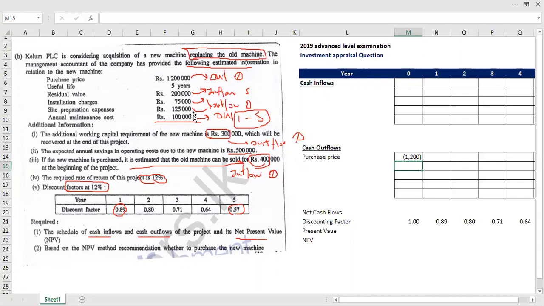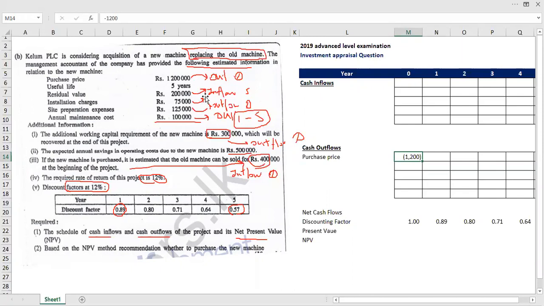Therefore, no need of considering depreciation. In investment appraisal questions, we are talking about relevant cash flows. Depreciation is not a cash flow. Okay, the purchase price we took into account.